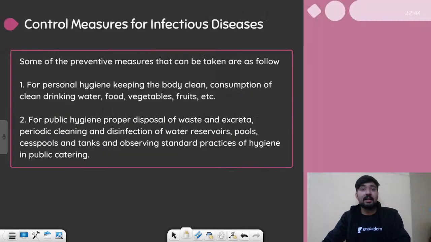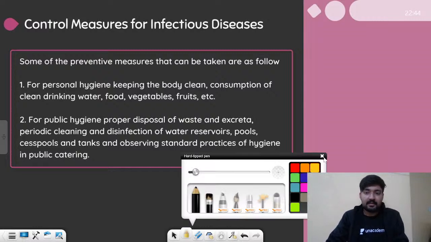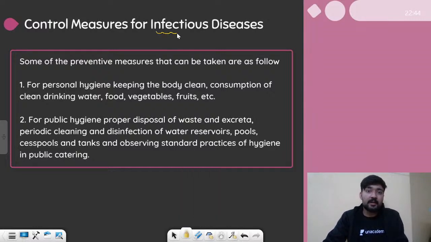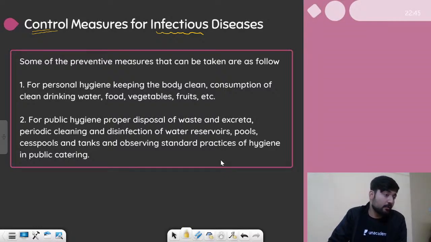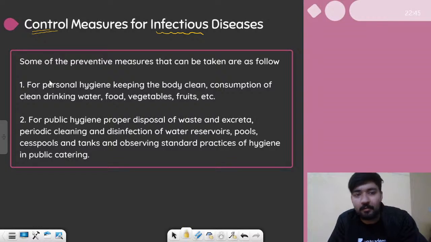Now let's move on and talk about how we can control these infectious diseases, how we can prevent these diseases to spread. So what can be the control measures? So we have 5 steps basically. Let us talk about them one by one. If they directly ask you the question, how can we control the spread of infectious diseases? You can simply write all these points and you will get full marks.